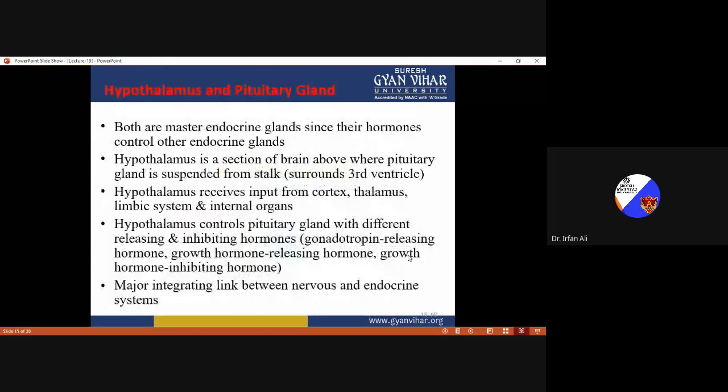You can see the hypothalamus and pituitary gland, and both are master endocrine glands since their hormones control other endocrine glands. The hypothalamus is a section of the brain above where the pituitary gland is suspended from a stalk.